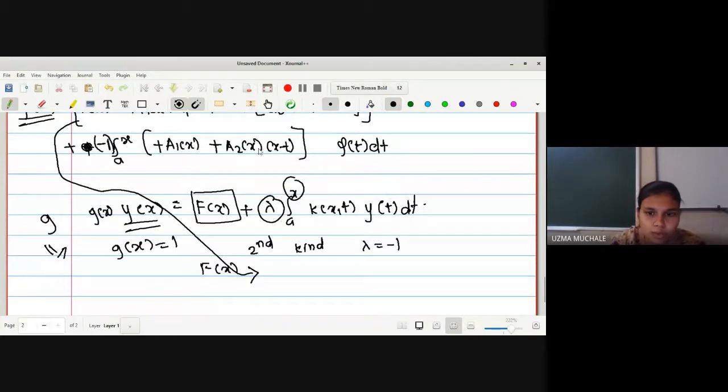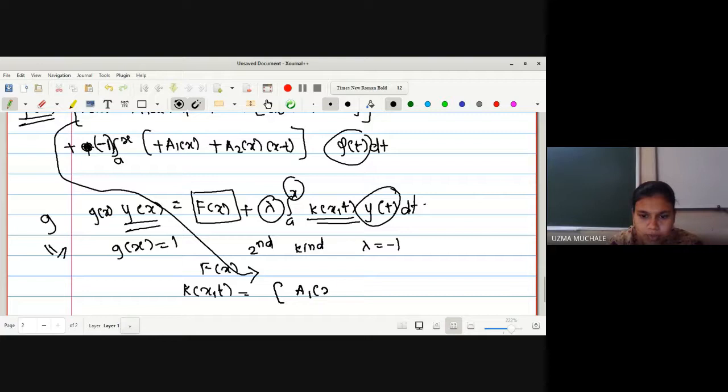Whatever remains apart from phi of t will be your k of x t, right? So instead of having y of t, we have phi of t. So whatever terms remain after keeping y of t as it is, whatever terms are in the integration, we can keep as k of x t. It will be some function in x and t. So it is a1 of x plus a2 of x into x minus t. So here we found the values of f of x, lambda, and it is a Volterra integral equation.